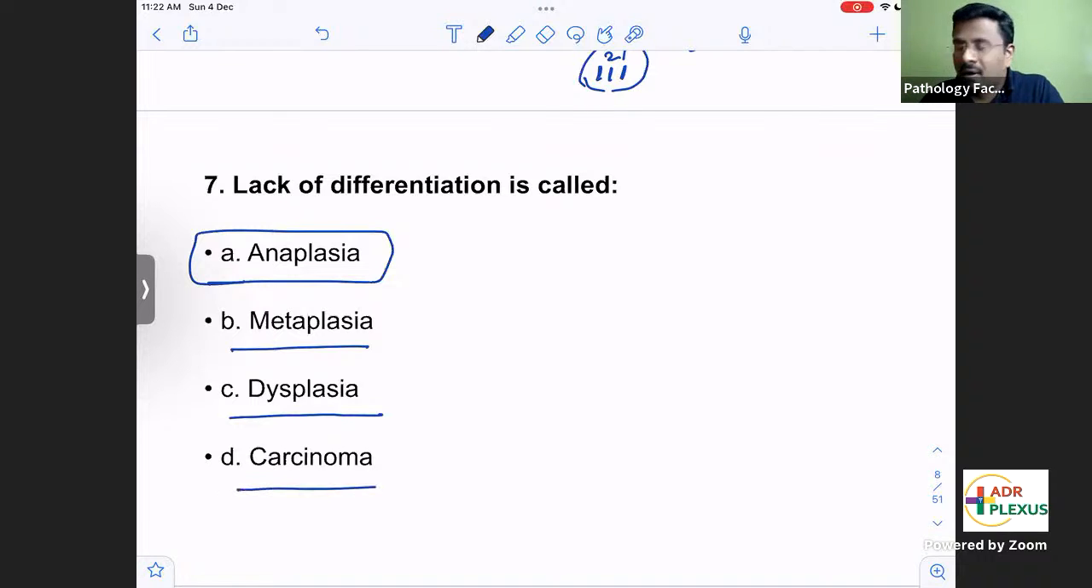Okay, so carcinoma, all of you will be knowing that when there is dysplasia plus invasion and metastasis இருக்கும்போது you call it as a carcinoma. Okay.